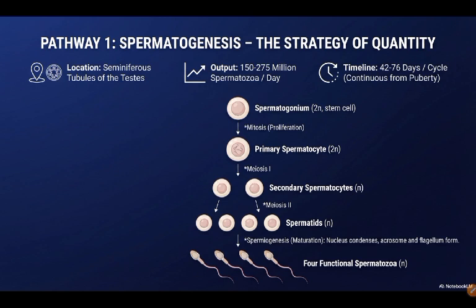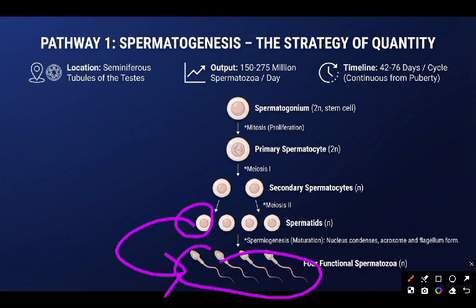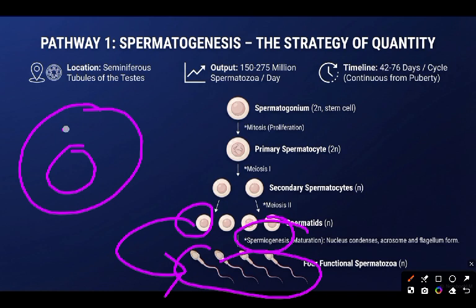Let's go. From spermatid we convert spermatids to spermatozoa. So this is our spermatid, this is our spermatozoa. Our spermatozoa is also called the sperm. That process is called spermiogenesis. Spermiogenesis is the process where you convert spermatid to spermatozoa. During this process, the spermatids are like normal cells. They now have a nucleus, they now have Golgi bodies, they now have centrioles. Spermiogenesis, don't forget, is the conversion of spermatids to spermatozoa.